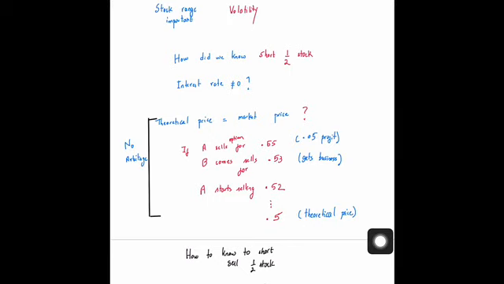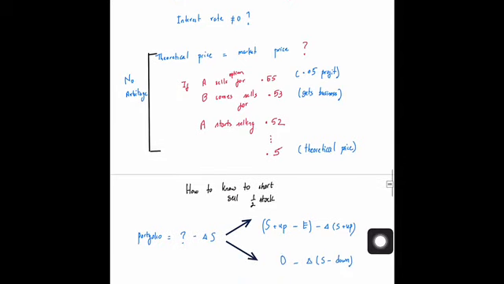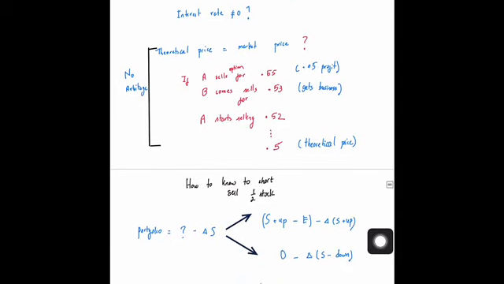How do we know how much of stock to short? And also, what happens in case the interest rate is not equal to 0? Because right now we had assumed the interest rate is equal to 0. Before we go there, let us look at how the no arbitrage argument basically works over here.